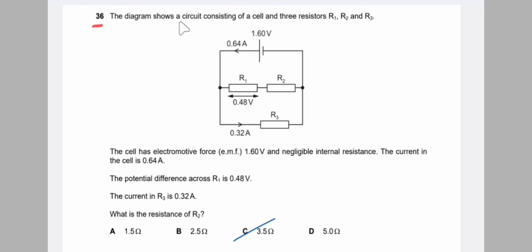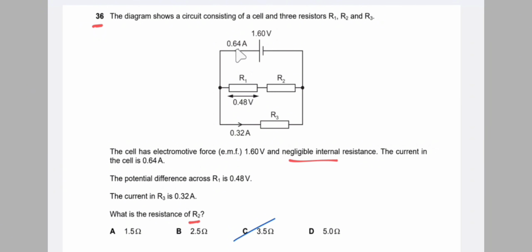Number 36. The diagram shows a circuit consisting of a cell and three resistors R1, R2 and R3. The cell has an EMF of 1.6 volt and negligible internal resistance. The current in the cell is 0.64 ampere. The potential difference across R1 is 0.48 volt, and the current in R3 is given. What is the resistance R2? So we need to find the resistance R2.